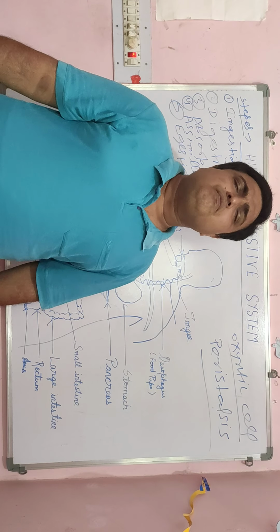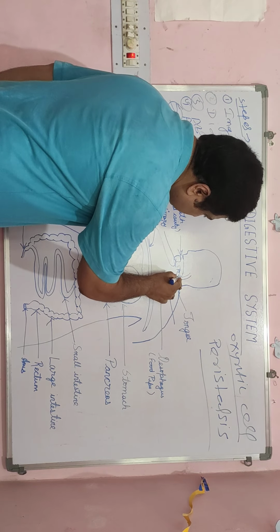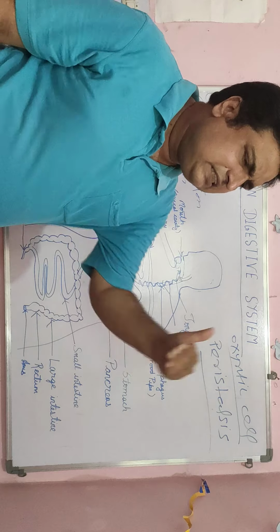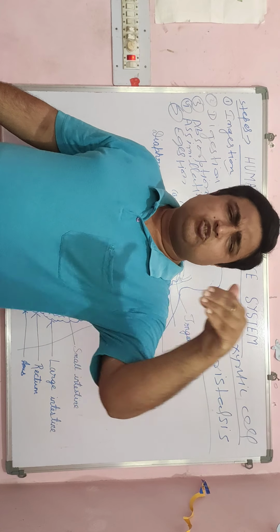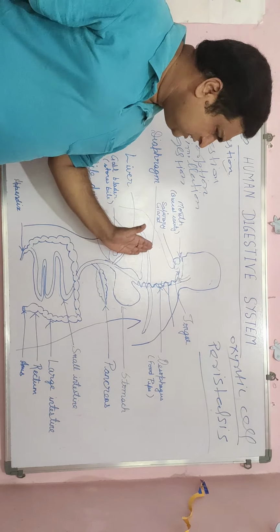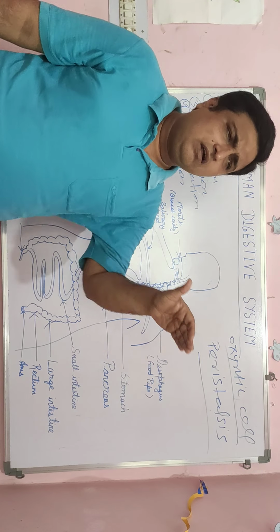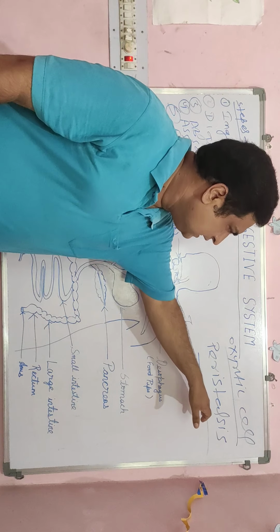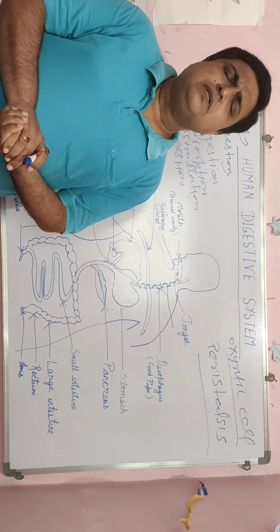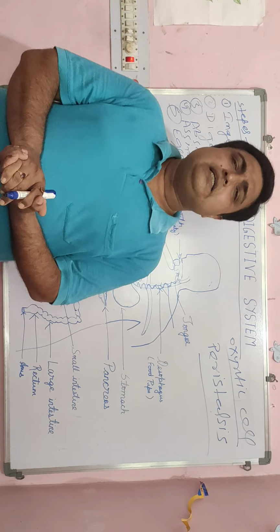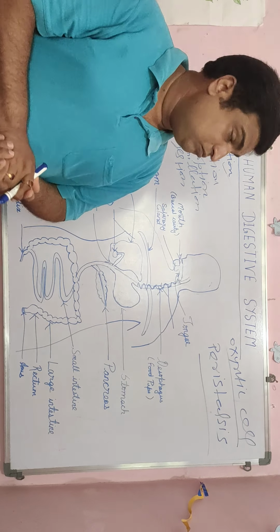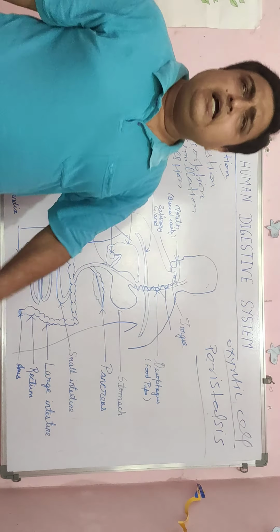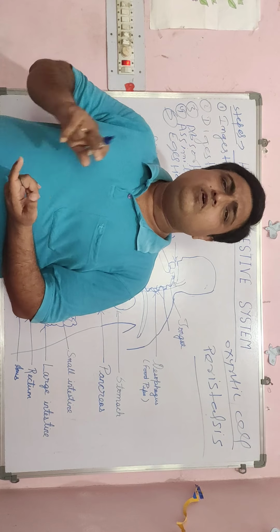The esophagus is also called the food pipe, and it is made up of muscle. Here the food substances move in a zigzag manner, slowly. This movement of food substances in the esophagus is called peristalsis, or the peristaltic movement. Then the food substances go to the stomach, and in the stomach food stays for 4 to 5 hours.